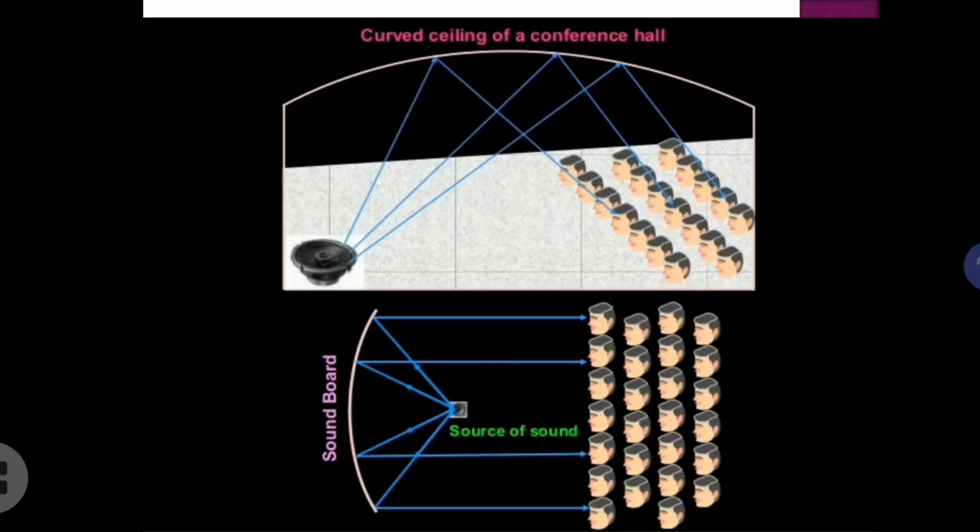As you can see from the figure, the curved ceiling makes the sound reach all corners of the hall, and the curved soundboard spreads the sound evenly across the room.